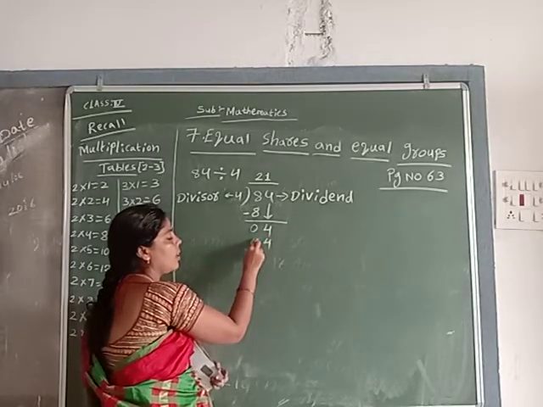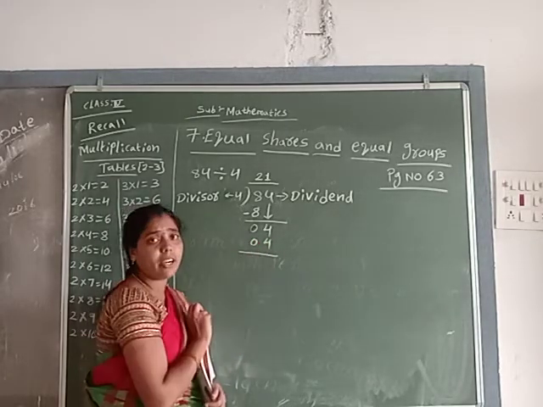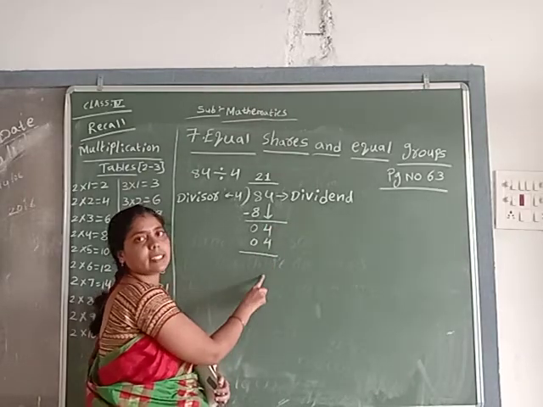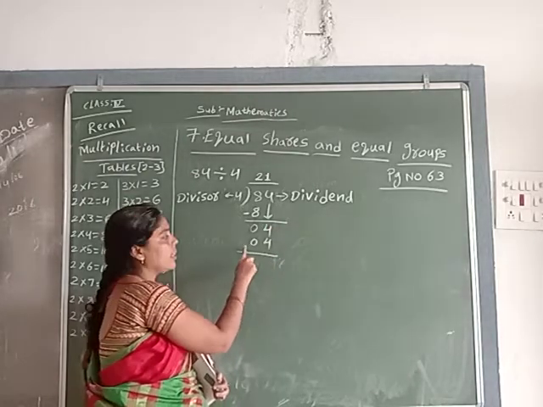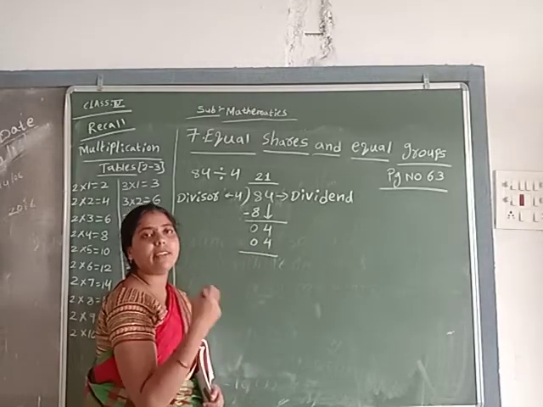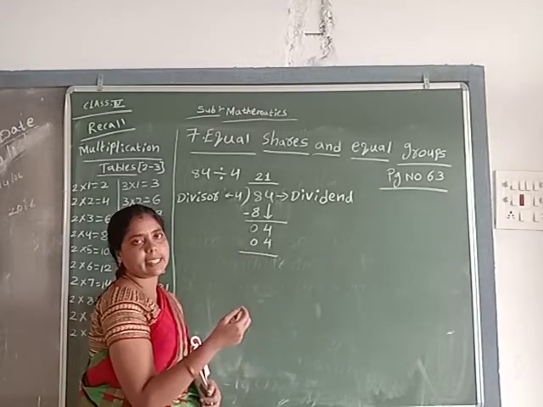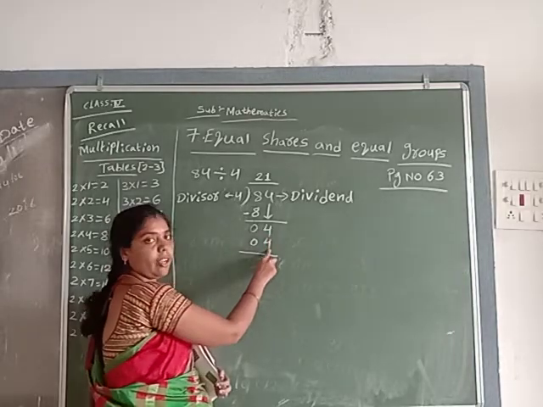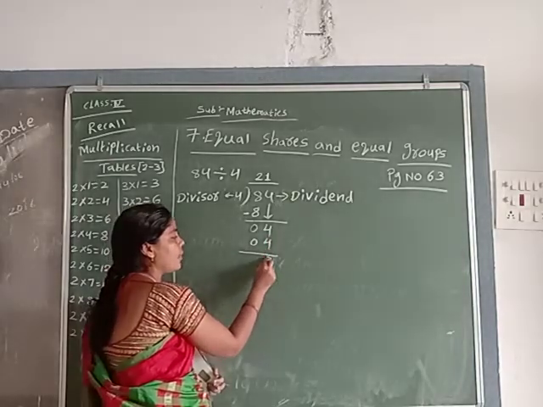4 ones are 4. Here what do we do? 4 plus 4, 8 only? No, don't do addition here. In division, do continual subtracting. Understand? That one only is called division. 4 minus 4 equals 0.